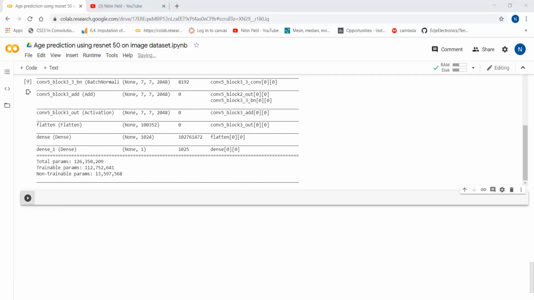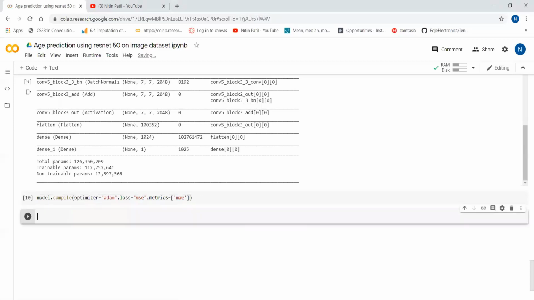Now the next step is to compile the model. For compilation of the model, we are going to use Adam Optimizer. So I will show you that as well. Model.compile, optimizer we are going to use Adam. Loss is mean squared error because we are going to solve the linear regression problem. So loss will be the mean squared error, and metrics is mean absolute error. So this way we will compile the model.